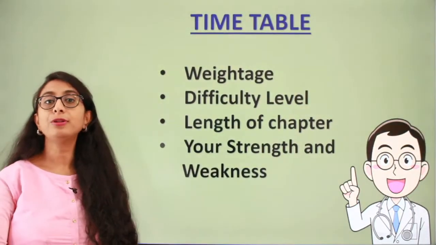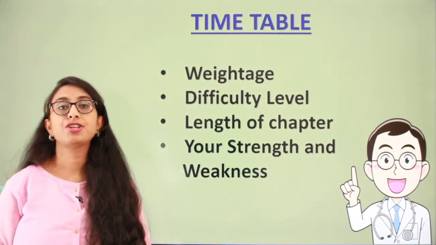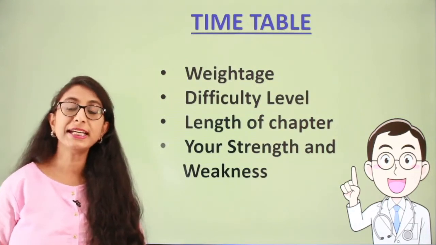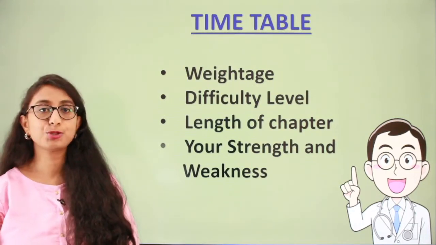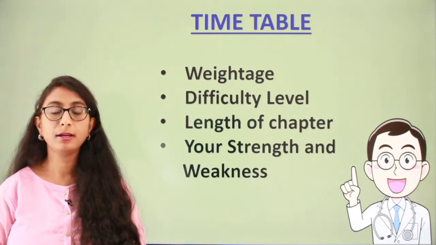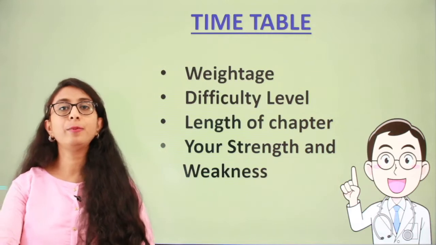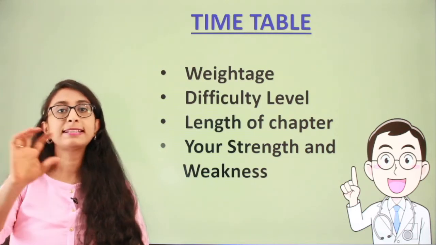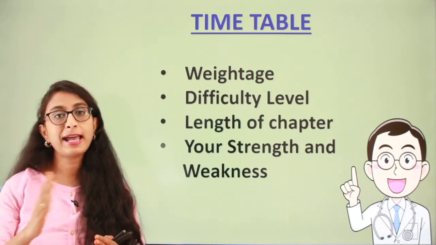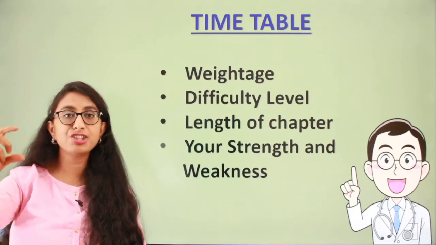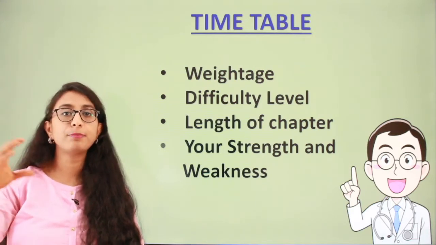Fine. So now that you know the chapter wise weightage of both botany and zoology in class 11 as well as class 12, now I will tell you how to make a timetable. So it is very easy for me to make a standard timetable and provide it to you, saying in 75 days I can cover the entire syllabus of botany and zoology, saying on day number 1 you will cover this chapter, or day number 2 you will cover this chapter, and so on.